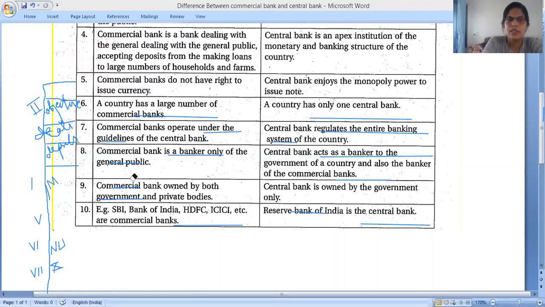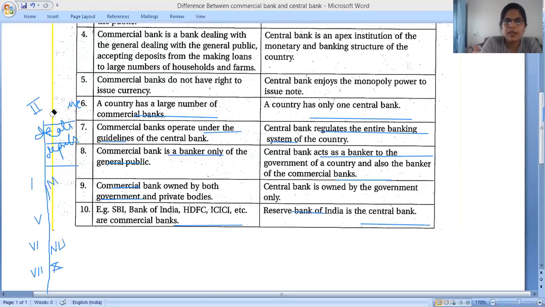Next one is example, the last point. SBI Bank, Punjab National Bank, ICICI Bank, Axis Bank, and IDBI. You have to write all these names here because they are examples. You can write five examples. On the other side, the apex bank is only one, that is the RBI. Clear? So we have completed this answer.